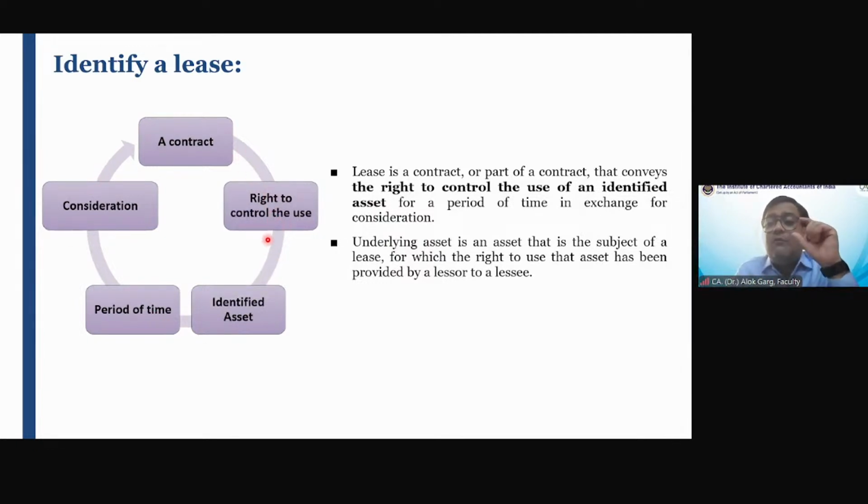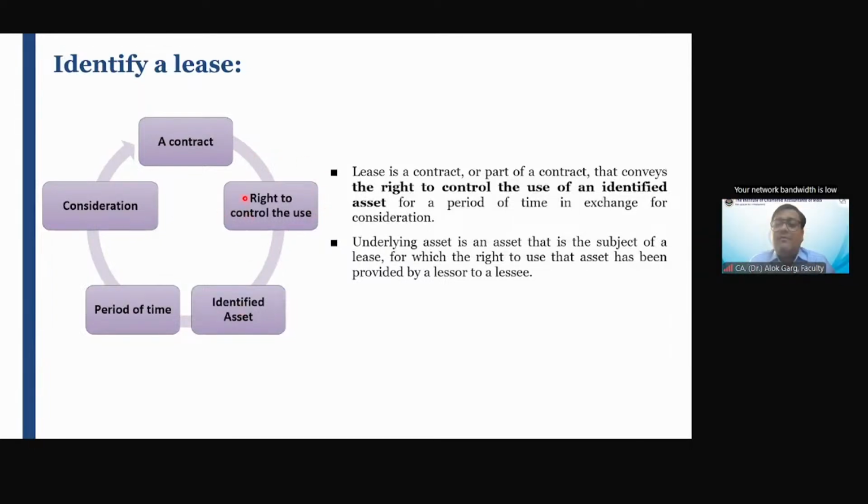In the old definition, the words were right to use of an asset. But in Ind AS or IFRS, the words are right to control the use of an asset, not any asset, but an identified asset. So what is the difference between the old accounting standard and Ind AS 116? In the earlier AS, the words were right to use. Now it is the right to control the use of an identified asset.